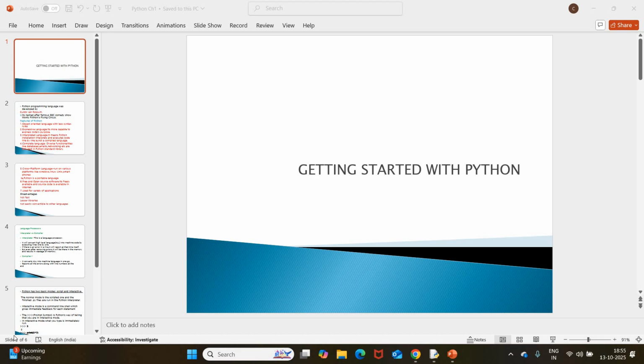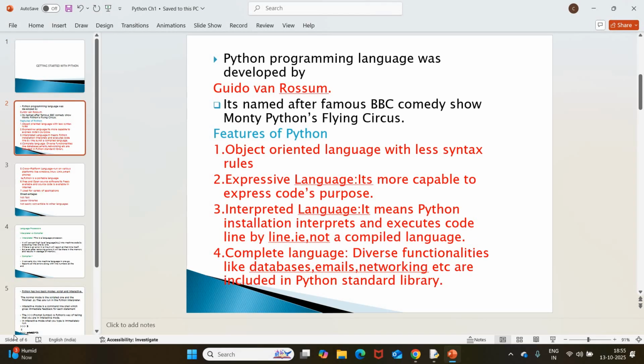Hello everyone. Today I am going to discuss some basic concepts of the Python programming language. Python was developed by Guido van Rossum. Some important features of this programming language include that it is an object-oriented programming language with fewer syntactical rules. Most other programming languages contain large syntactical rules, but unlike that, Python contains a very small syntactical framework.